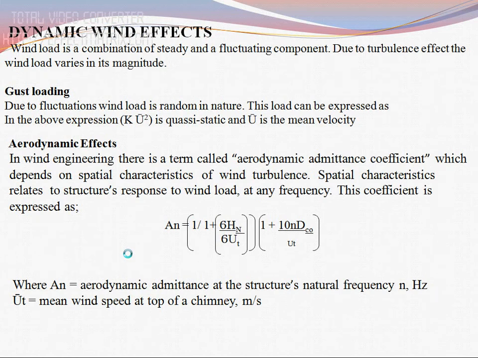Dynamic wind effect. Gust loading. Due to fluctuation, gust loading is random in nature. In wind engineering, the term called aerodynamic admittance coefficient AN is equal to 1 plus 1 dou HN by dou UT, 1 plus 10 N DC naught by UT, where AN is aerodynamic admittance and UT is the mean wind speed at the top of the chimney in meter per second.